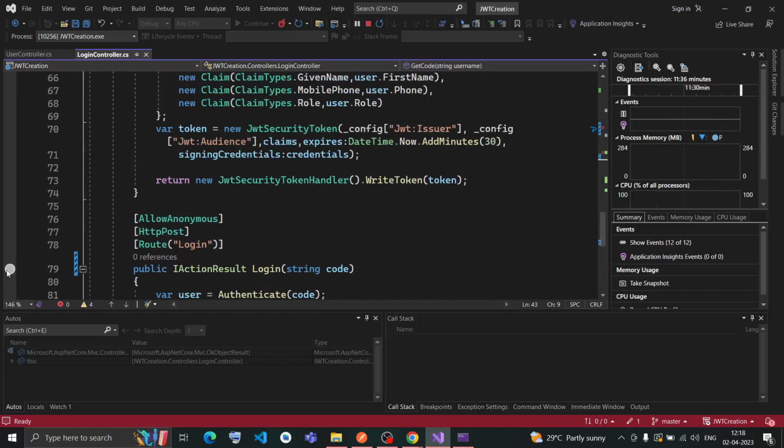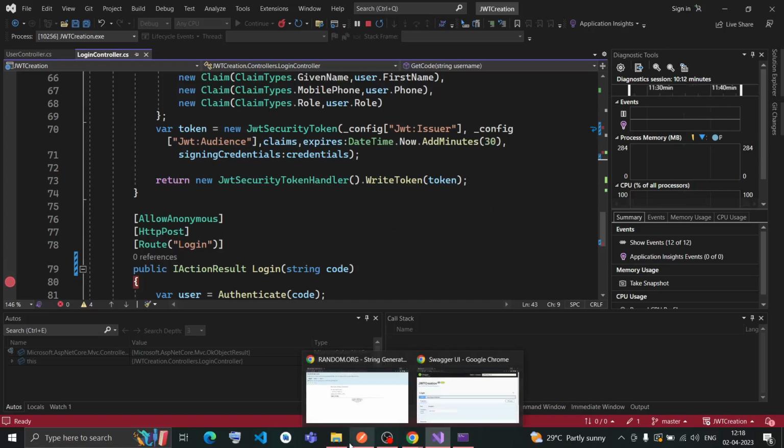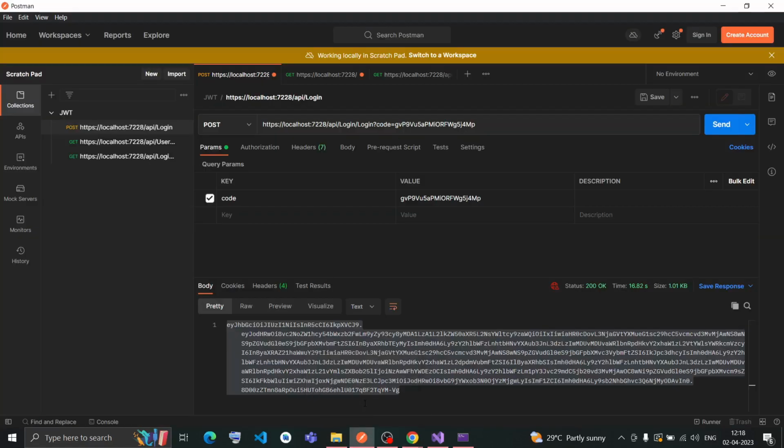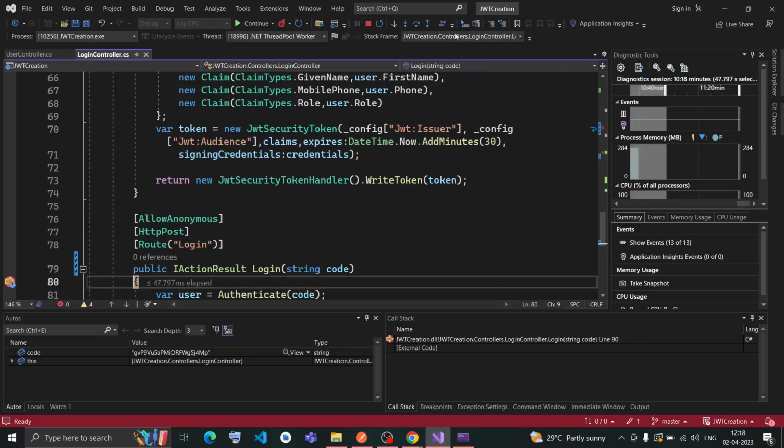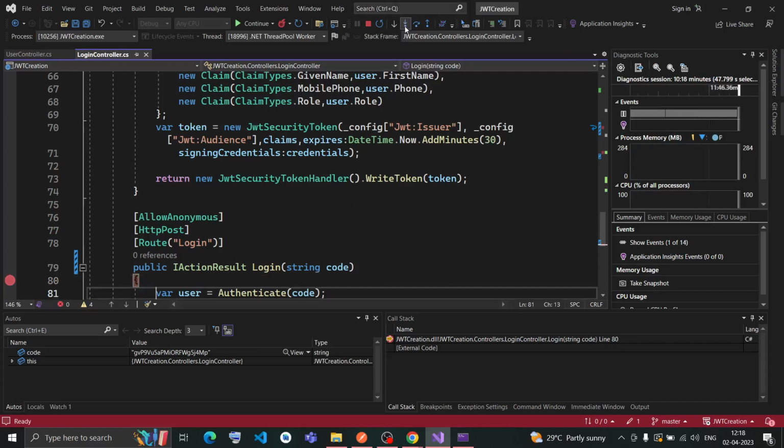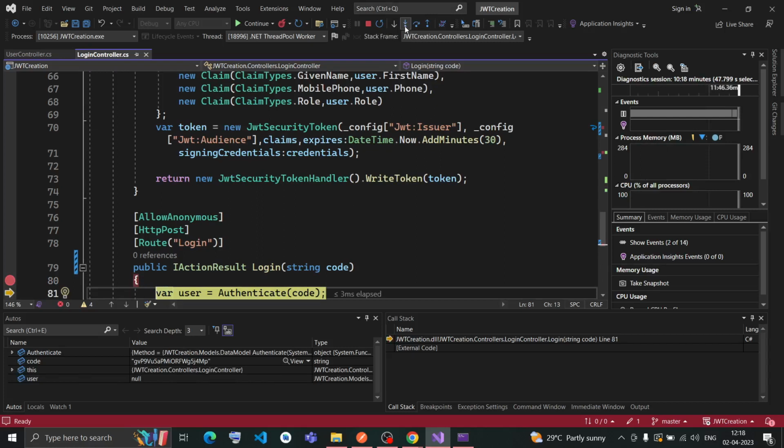Before proceeding, let me put a debugger in the login controller, come here, and send the request. The login controller will get this code starting with GV, and if I hit next, it will go to the authenticate method with this GVP9 code.